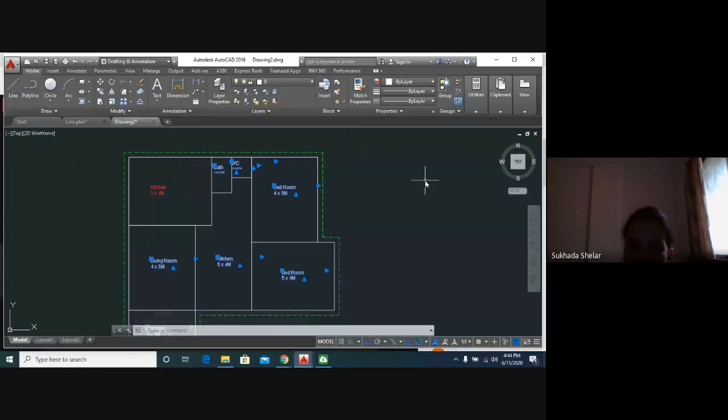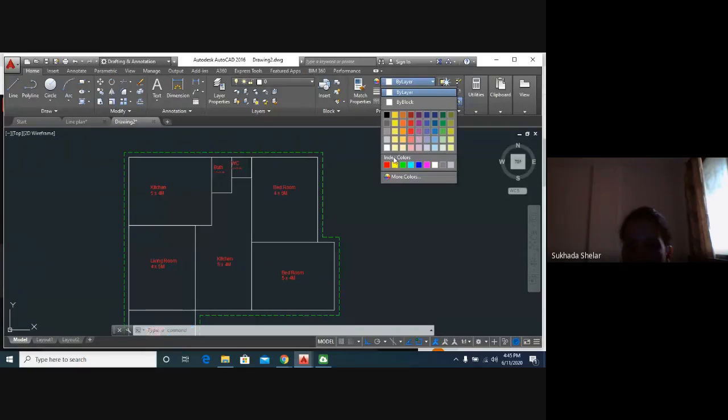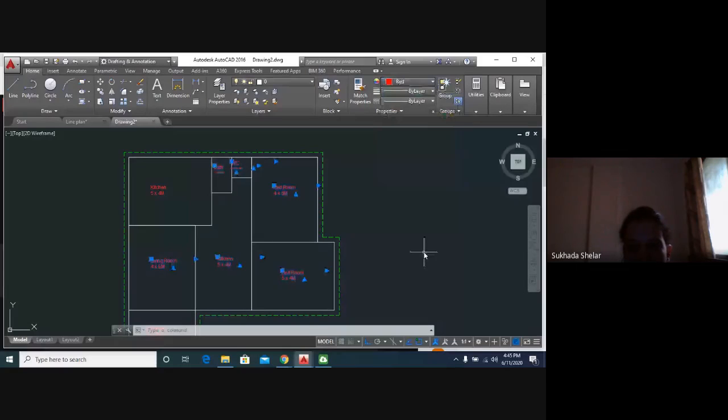This is just a top view. We are not getting into the details. This is just a top view with the help of lines. Okay, you can easily do it. I will just change the color of this to red. Okay, do you like it all?